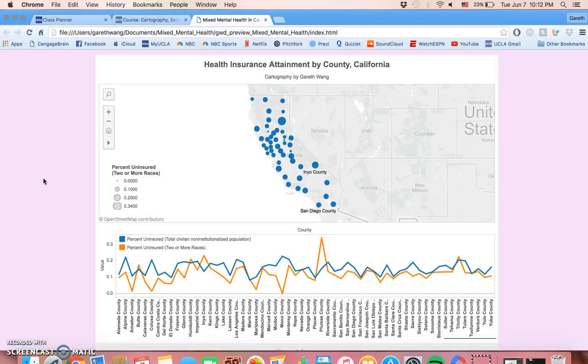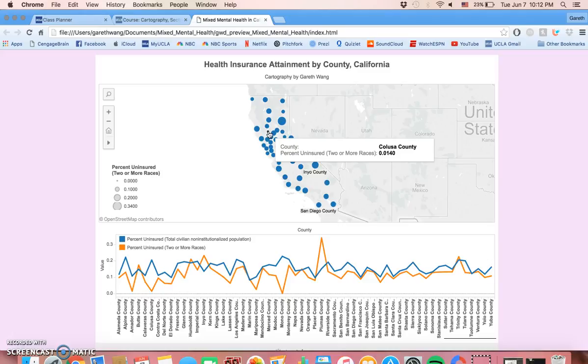And a bubble, the size of which corresponds to the percentage of the mixed population that is uninsured. And by mixed, I'm using the definition of the US Census, which is identifying with two or more racial groups. So, as you can see here from the legend, the larger the bubble in each county, the larger the percentage of the mixed population is uninsured. So in a county like Plumas County, a full 34% of the mixed population is uninsured, whereas in a county like Colusa County, only 1.4% of the mixed